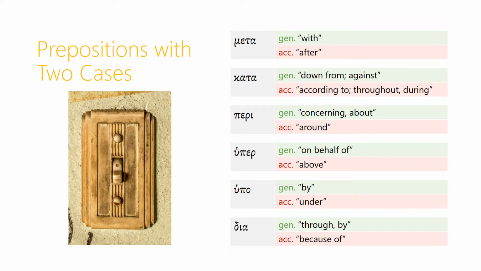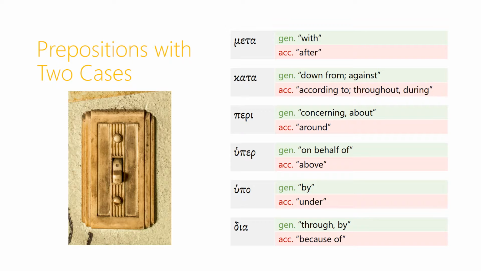So meta, for example, when it's followed by the genitive case, means with, but when it's followed by the accusative case, means after. Kata, followed by the genitive, means down from or against, but followed by the accusative, it means according to, or throughout, or during. Peri, when it's followed by the genitive case, means concerning or about, and followed by the accusative, it means around.